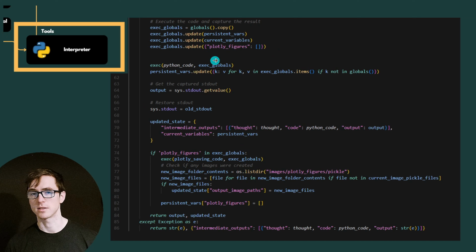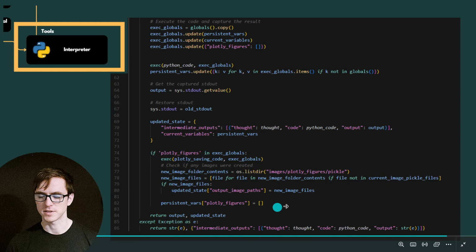So we always start off with an empty list for our figures. And after the execution has happened up here, if this list is in exec globals, which is the output variables, then I'm going to run that saving code that we saw at the top of the function, and I'm going to get a list of all the new image files to store on the graph state.